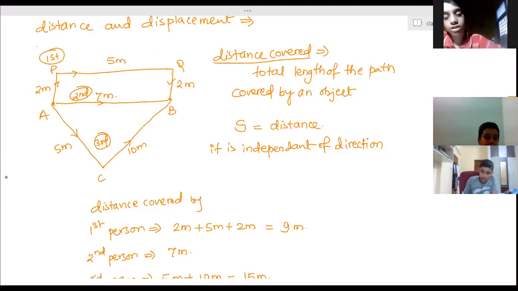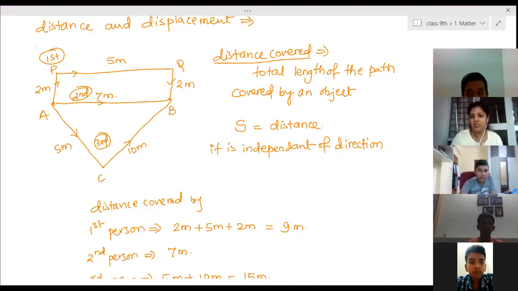Don't write anything, I will give you all the proper definitions and everything, as a differentiating comparison, so that you can understand. Right now, try to understand. Displacement means the shortest distance between the initial and final position.